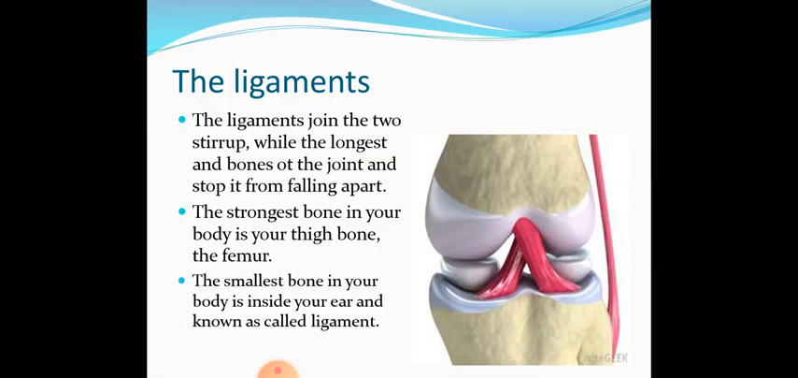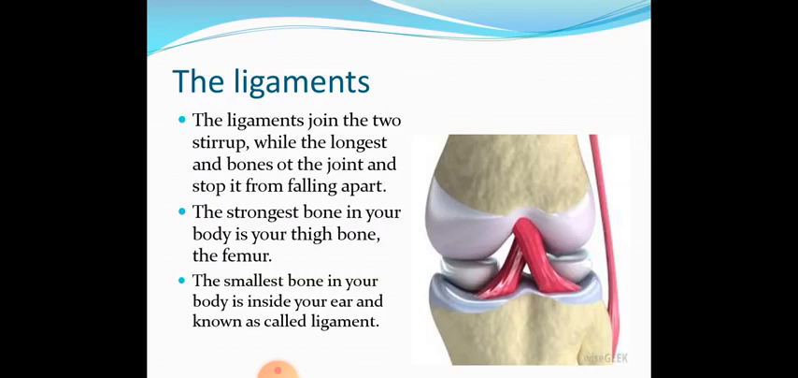One is the smallest and one is the longest. The smallest bone in your body is inside your ear, and that is known as the stirrup, while the longest and the strongest bone in your body is the thigh bone, the femur. So one is the strongest and longest on the thigh, that's called the femur, and one is the smallest inside the ear.